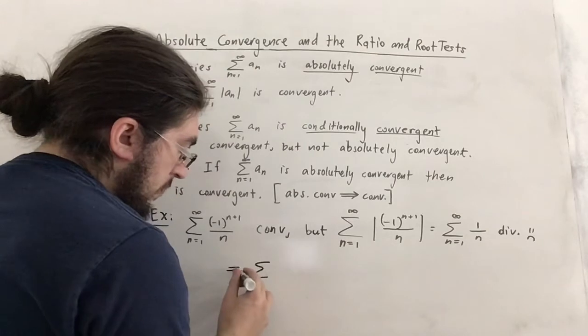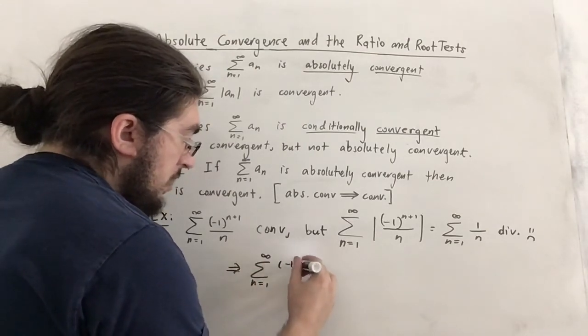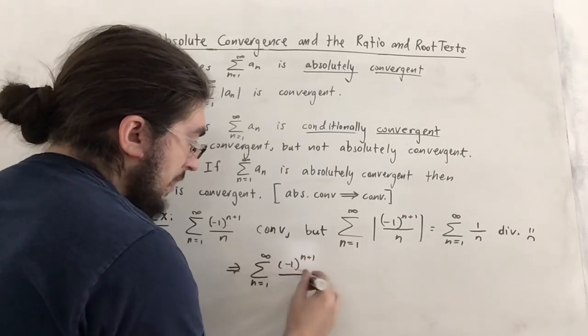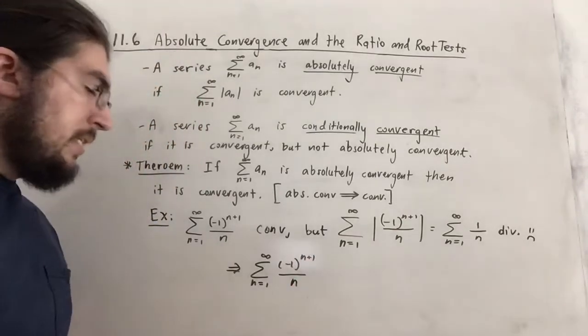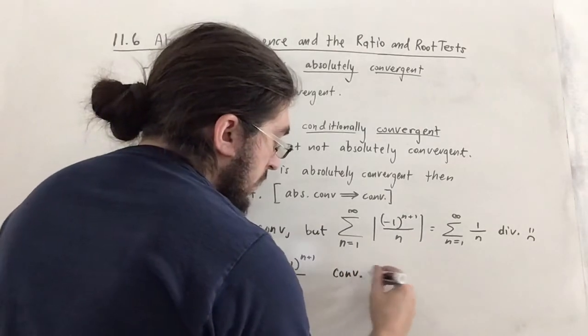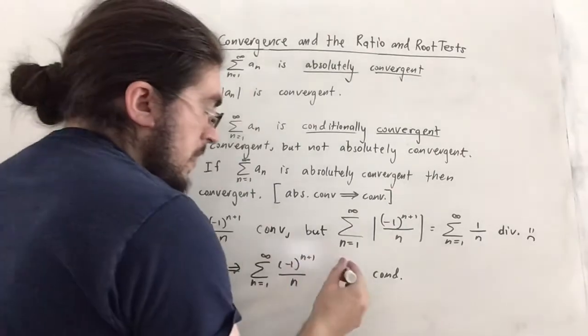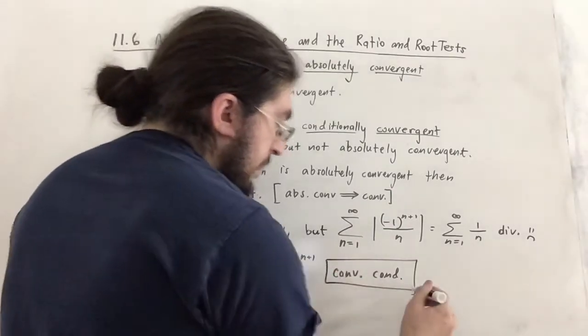So the result of this example really is that the alternating harmonic series is our first example, and it's probably the best example to be quite honest, of a series that converges conditionally. It's conditionally convergent. So that's all I'm going to say there.